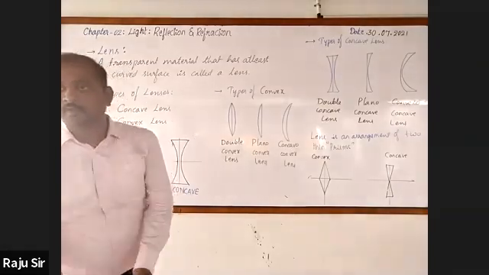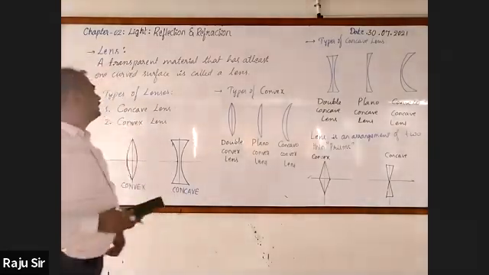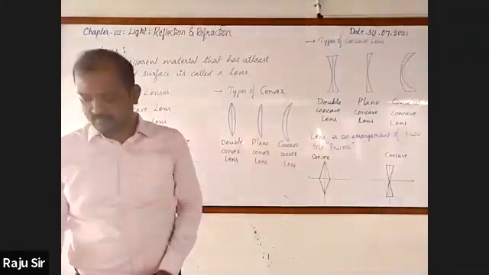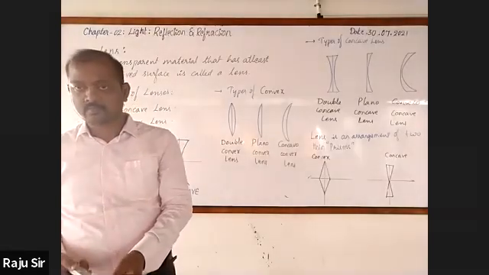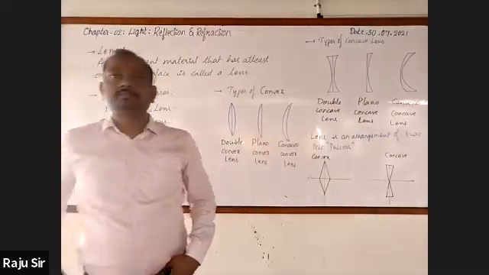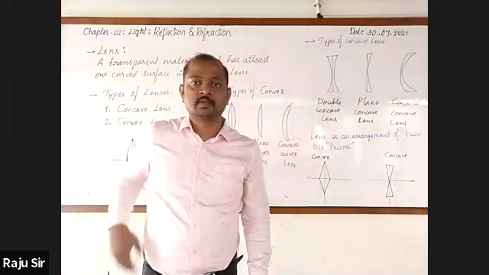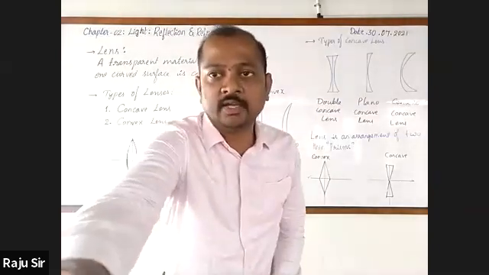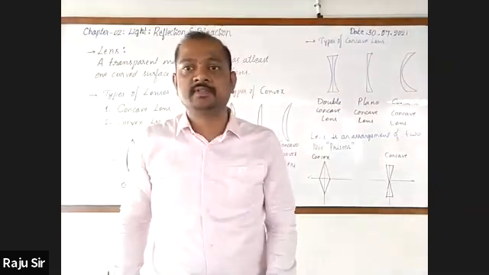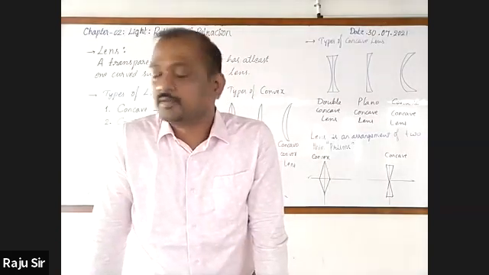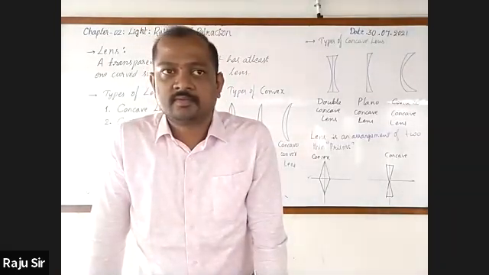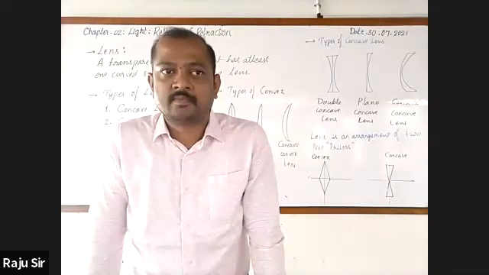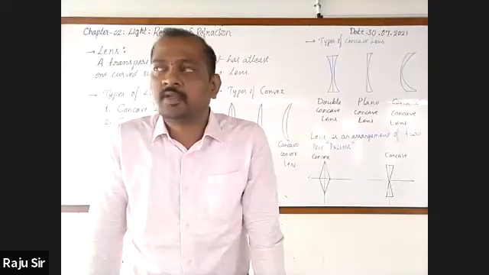Next slide. Wait, sir. Chandana, finished? Sir, I have a doubt. Yes, please, ask me. Sir, concave and convex mirrors have one curved surface, so according to the lens definition, can they be lenses? No, no, no.